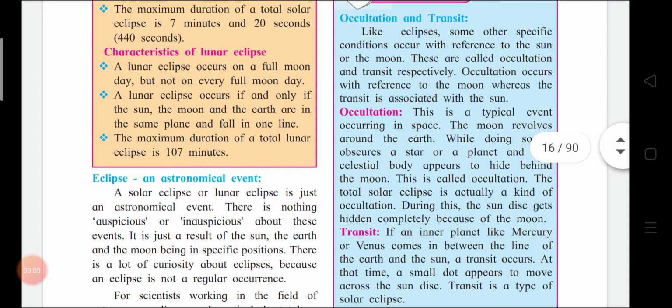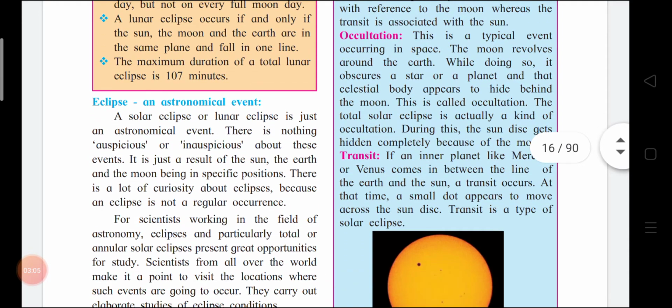Then comes eclipse, an astronomical event. A solar eclipse or lunar eclipse is just an astronomical event. There is nothing auspicious or inauspicious about these events. Sometimes old people used to say, something good will happen, something bad will happen, like that. It's not like that. It is just a result of the sun, the earth, and the moon being in specific positions. Only this occurs because their positions change.